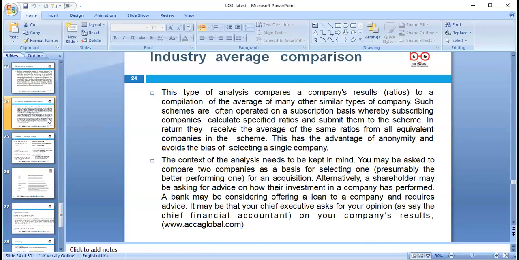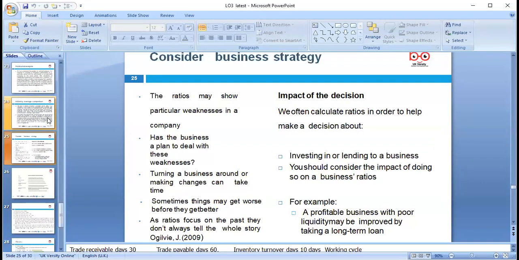Okay, we can compare with the industry averages. It's quite good to look around at what the industry average is. Each industry differs. In the hospitality industry, we say the return needs to be more than 100, 200, 400%. People say profit in the food sector is a lot, but it depends upon the competition and a number of other factors as well: the taste and the fashion, the food hygiene and the license, and governments also need to be kept in mind before you decide. So consider the business strategy.